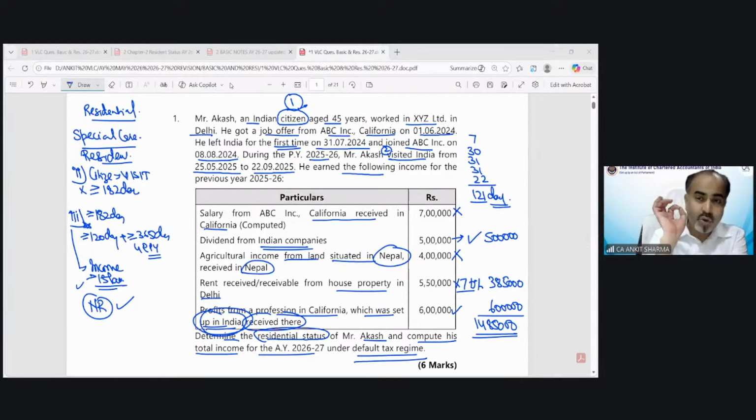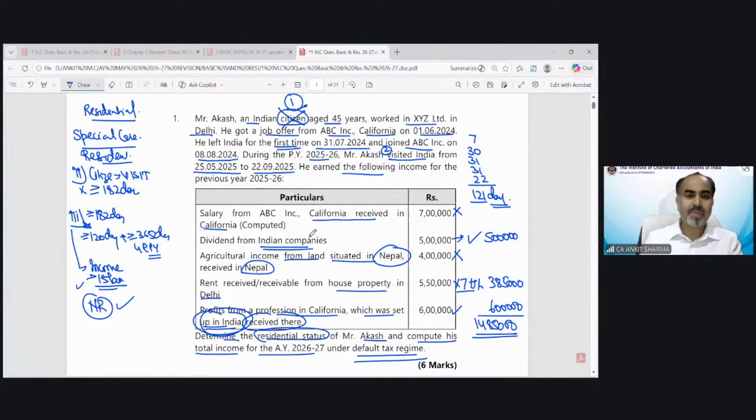Exactly. So now you can see, if somebody misses this information, and you are not finding that he's a citizen of India, you skip that information, then what will you do? Maybe that student is going to apply both conditions, 182 and 60 plus 365. Of course, that would result in a wrong solution. So that's why I always say it's very important to find out whether this is a normal case situation or a special case. If you are able to find it out, it will be really easy to find the correct solution also.